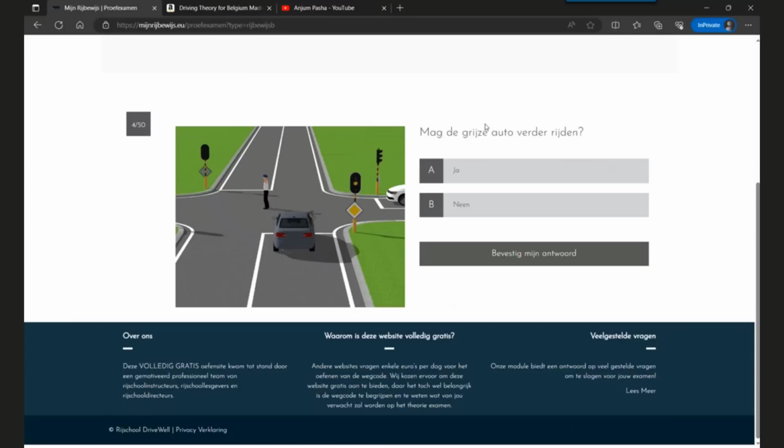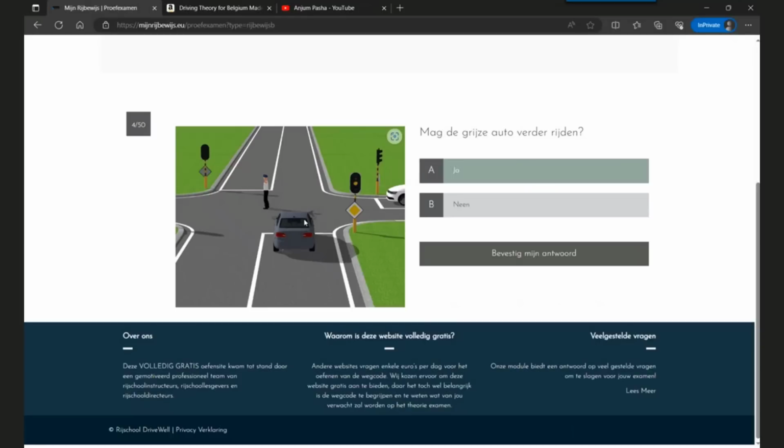Now the question is, is the gray car allowed to ride further? So this policeman, or this authorized person, has spread his arms horizontally, which means that the white car is not allowed to continue driving. It has to stop, and the car coming from the front also must stop. So from the front and the rear must stop. The other traffic which is coming from the sideways is allowed to proceed. So in this case, the gray car is allowed to proceed.